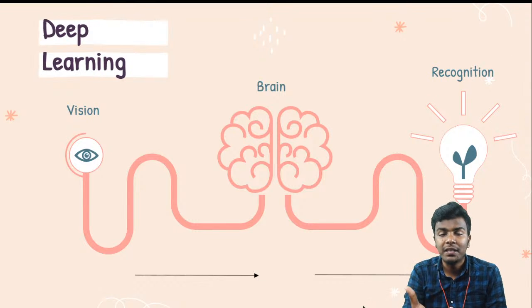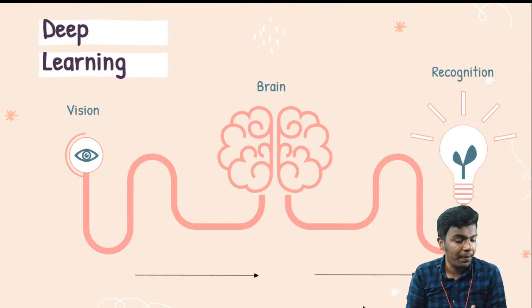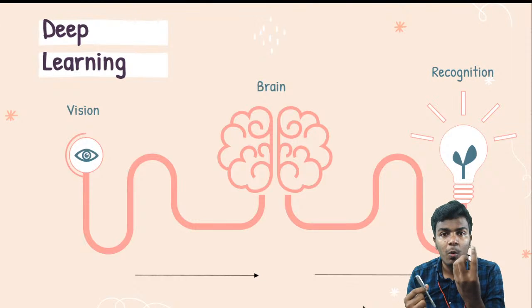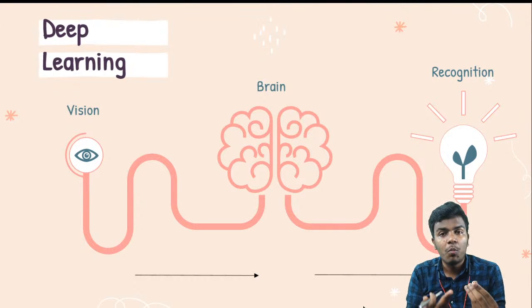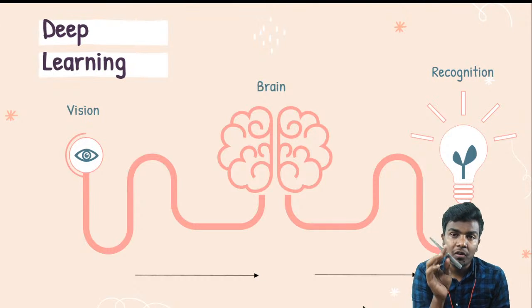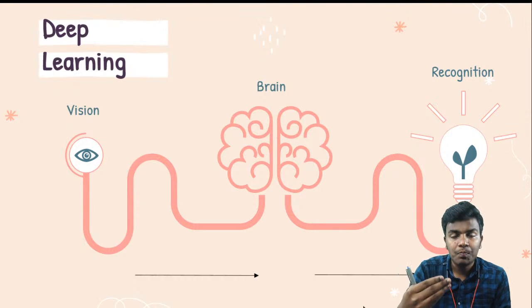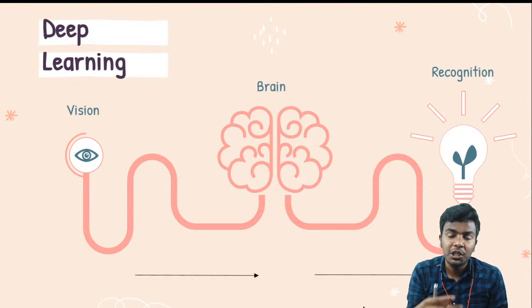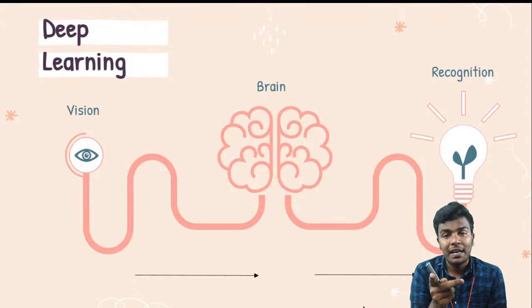Data sets, in this vision scenario, are a collection of images. For example, if your application wants to recognize a pen versus a pen drive, you need to provide 10,000 images of pen drives with different models and different angles, and 10,000 images of pens with different models and different angles. Then your robot baby will study that, identify the pattern of a certain object, and do the recognition of whether the object is a pen drive or a pen. So for that kind of recognition, you need data.